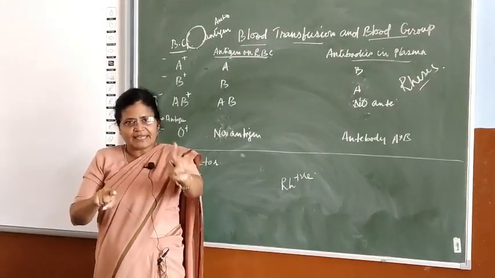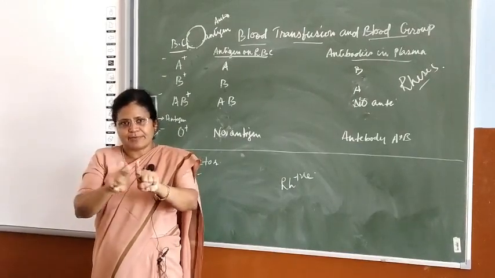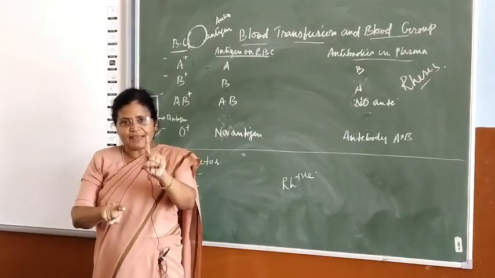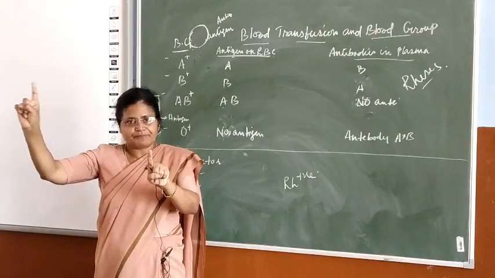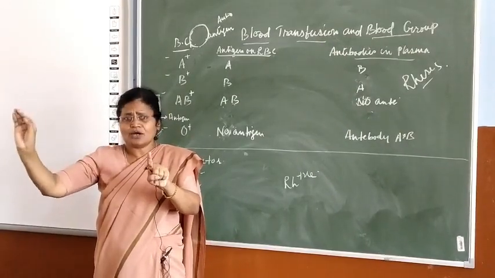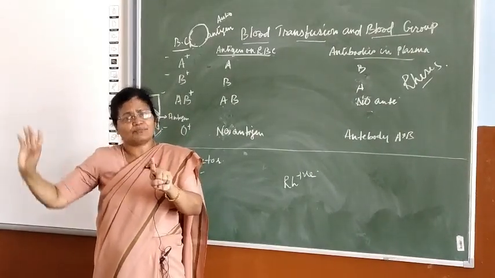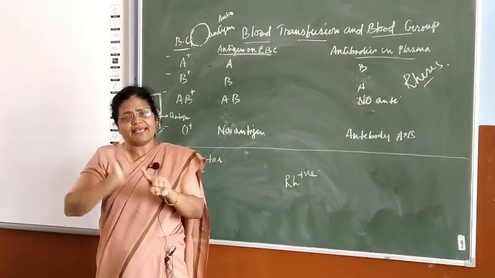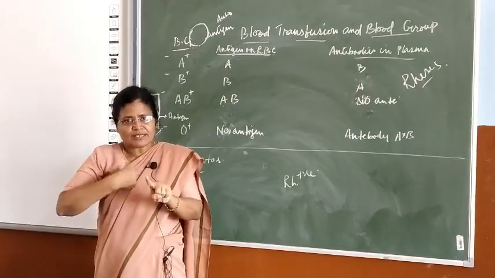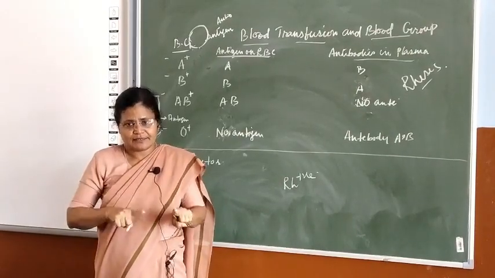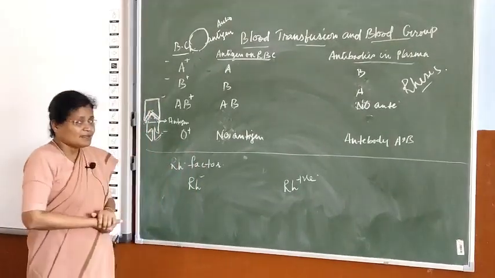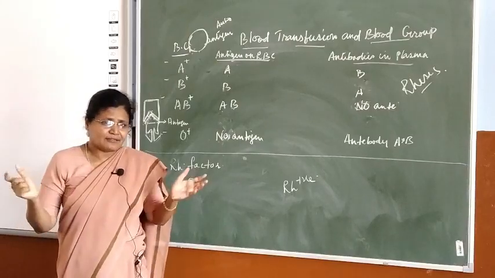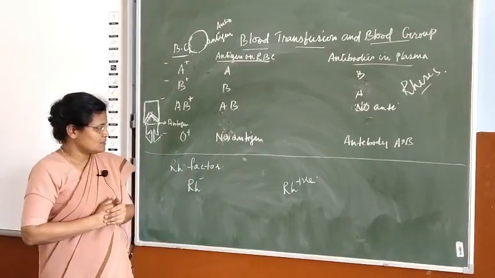A person with B negative cannot receive B positive blood. A person with AB negative cannot receive blood from either A or B positive, because that factor will be recognized by my body as a foreigner, because it is not inside my body. Okay, that's it. But how does this affect us? In day to day life it's okay, we can manage.